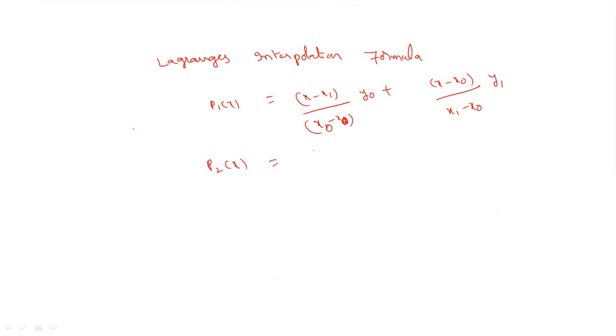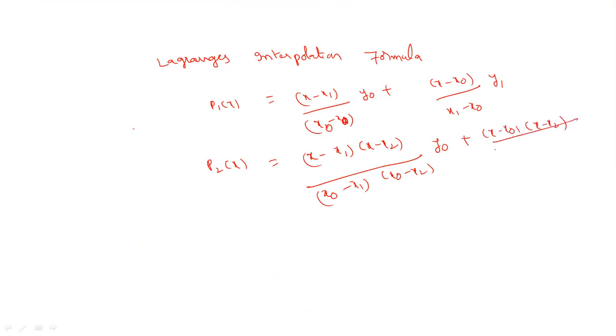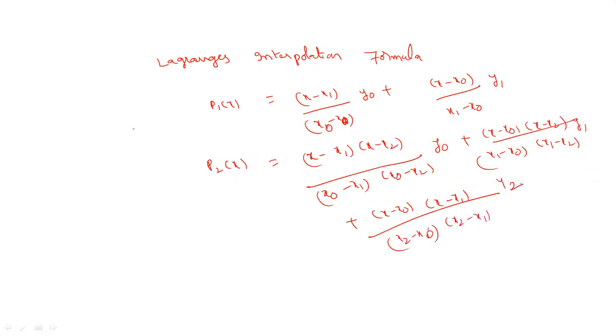Second degree polynomial means (x minus x1) into (x minus x2) by (x0 minus x1) into (x0 minus x2) into y0, plus (x minus x0) into (x minus x2) by (x1 minus x0) into (x1 minus x2) into y1, plus (x minus x0) into (x minus x1) by (x2 minus x0) into (x2 minus x1) into y2. So this is the second degree polynomial. Suppose they have asked to find the third degree polynomial. What is the answer you will get?